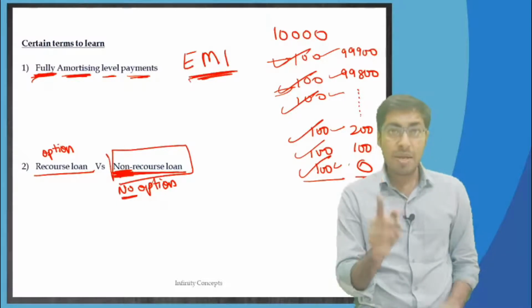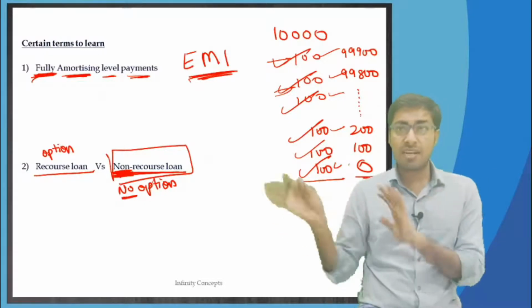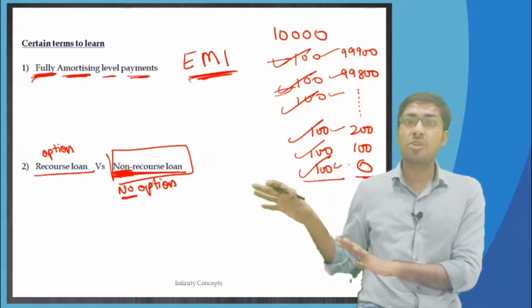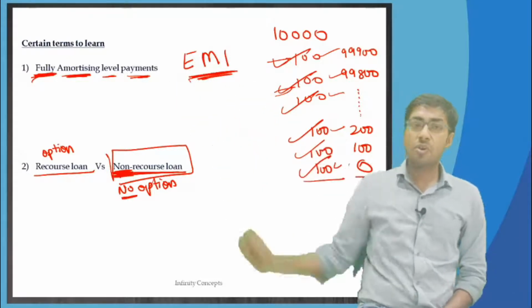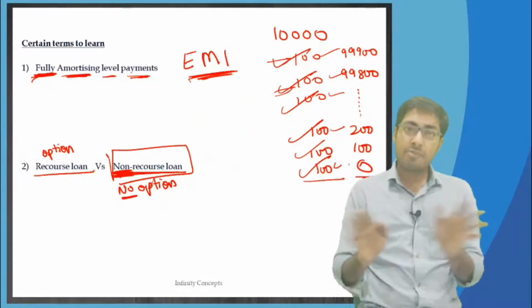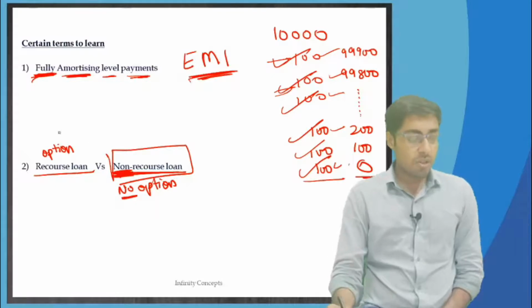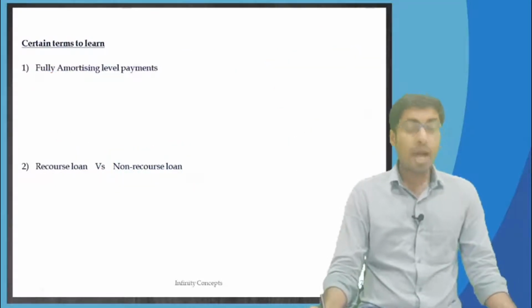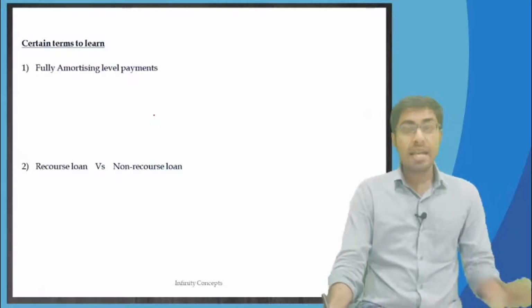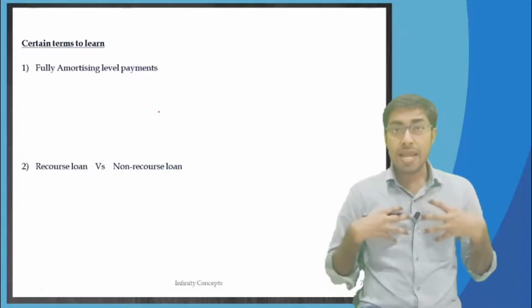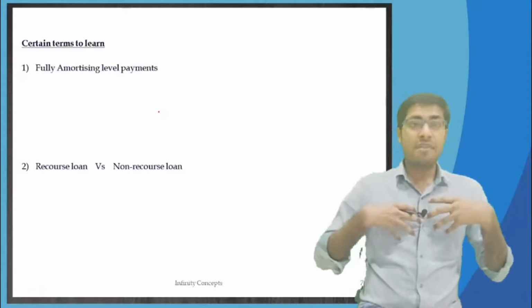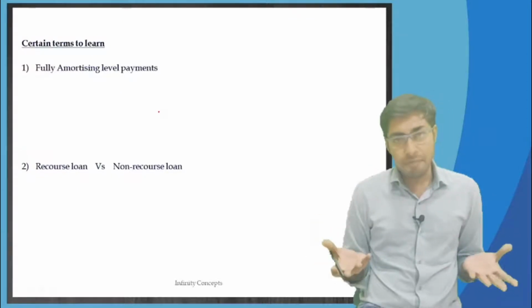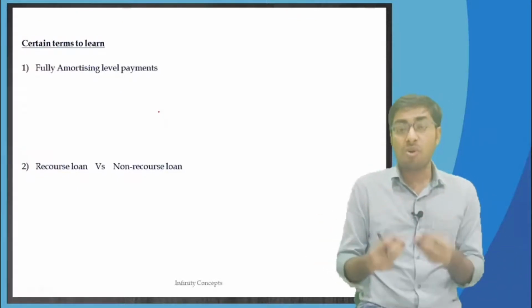Now what do you mean by both of them, so that you can understand why in the US there is only a non-recourse loan and we don't have a recourse loan over there? I'll explain both of them, a recourse loan and a non-recourse loan. Let me explain. Say for example, I am having a lot of money, I am a bank, and I am giving a home loan to someone.